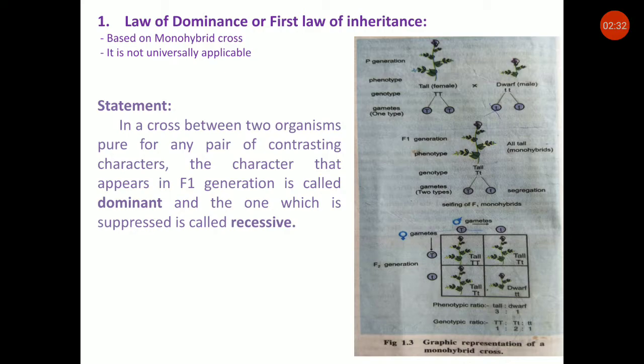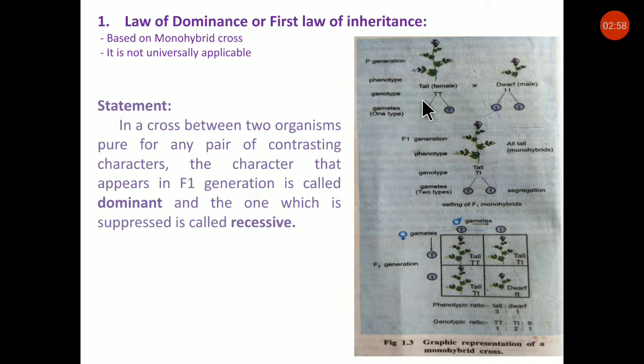The law of dominance can be explained with the help of a monohybrid cross experiment. Friends, see in this graphical representation of a monohybrid cross, a tall female homozygous parent is crossed with a dwarf homozygous male parent.